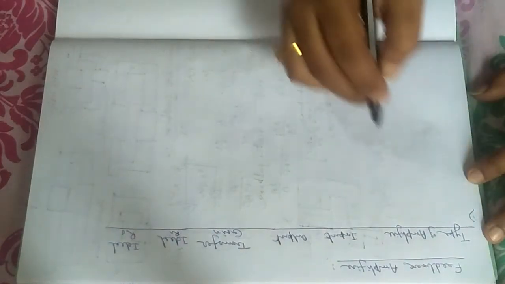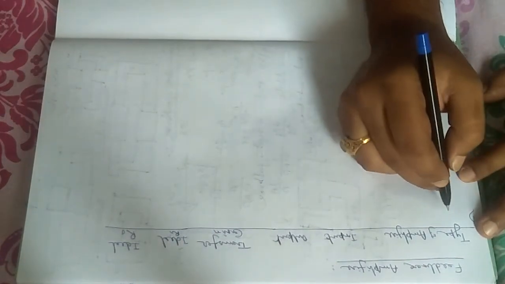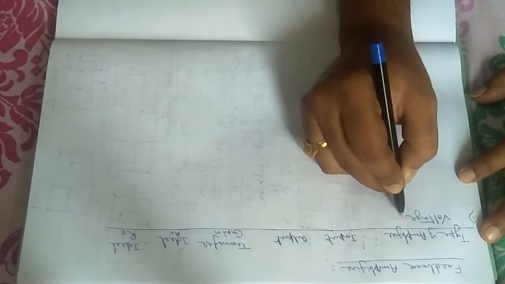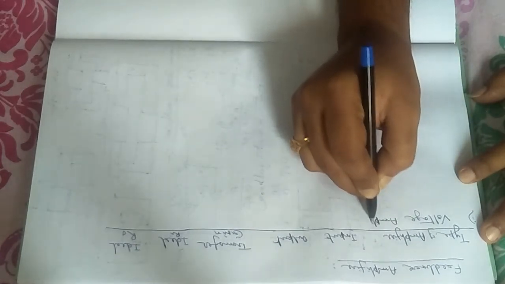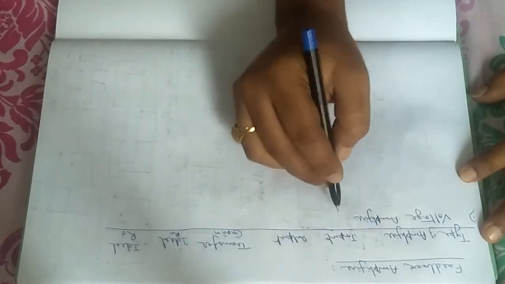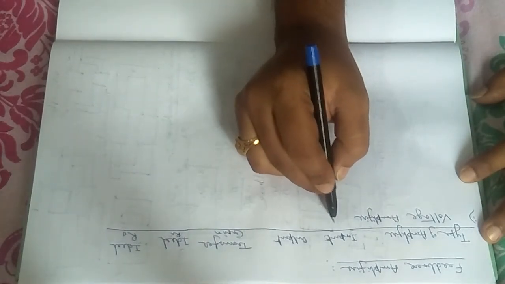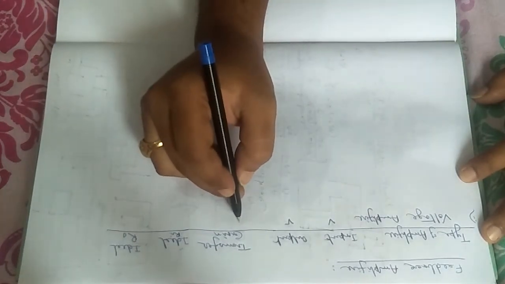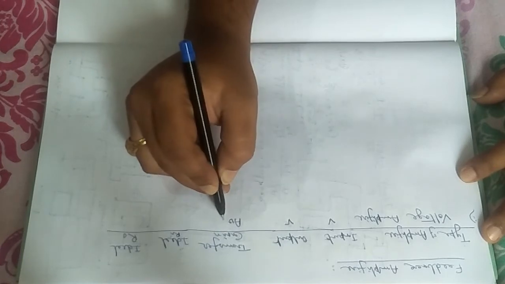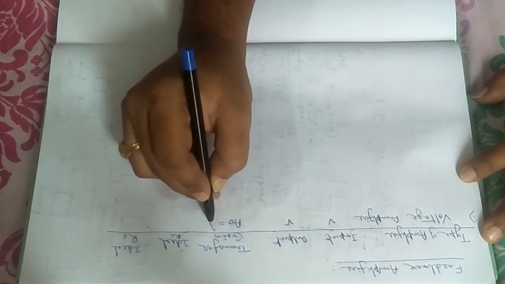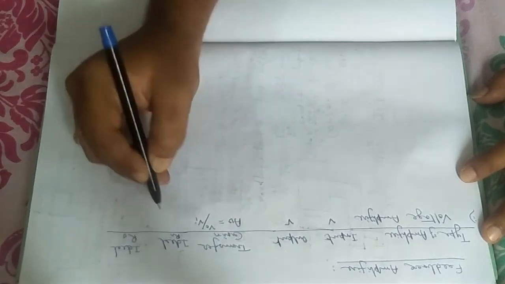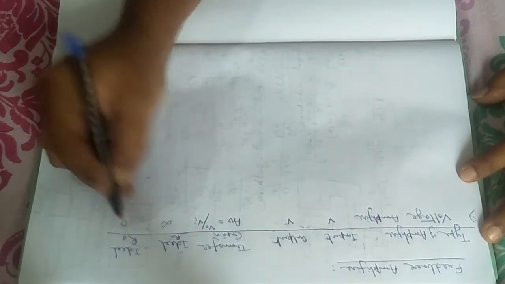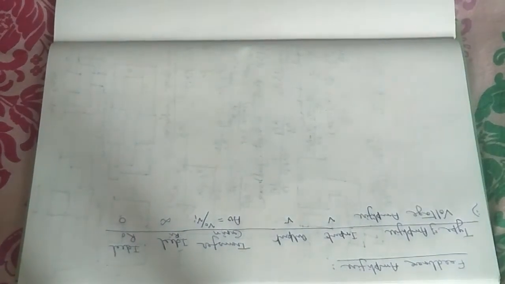First type of amplifier is generally known to all of us, that is voltage amplifier. In voltage amplifier, what will be the input? Input will be voltage, output will be of the dimension of voltage, transfer gain, that will be AV equals to the ratio of the voltages, that is output voltage by input voltage. In ideal case, the input resistance is infinity and the output resistance is 0 for a voltage amplifier.